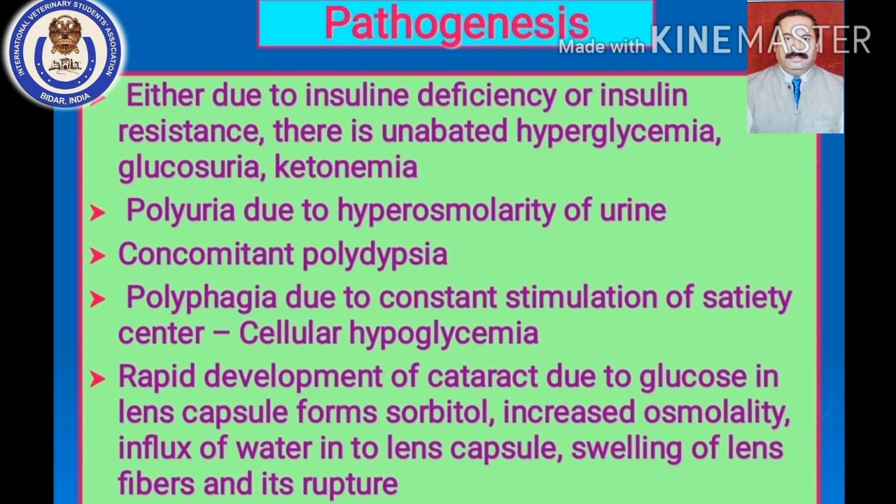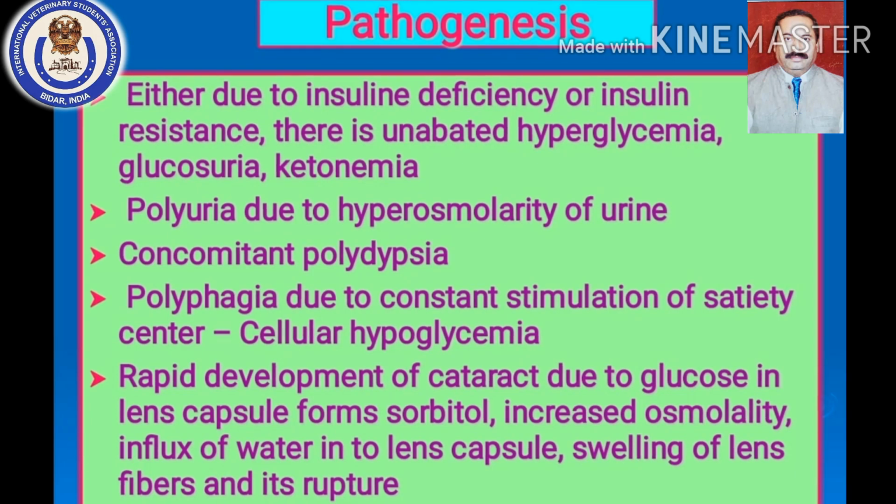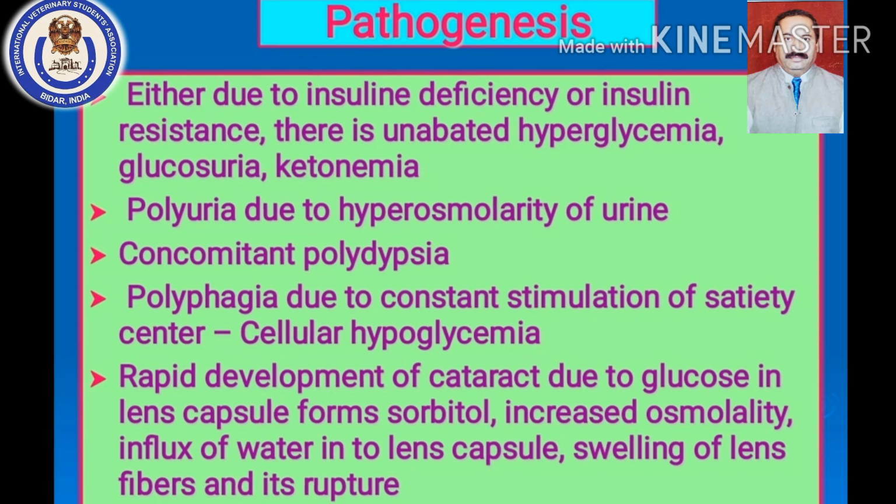So when polyuria is there, to compensate for polyuria, there is a concomitant polydipsia. The animal will show increased thirst, so that's why the animal drinks more water. So it is polydipsia. Then one more P is polyphagia. Polyphagia is nothing but increased demand for food or increased appetite. The reason behind this increased appetite in diabetic dogs is stimulation of the satiety center. The satiety center is directly related to the glycemic index of the person.